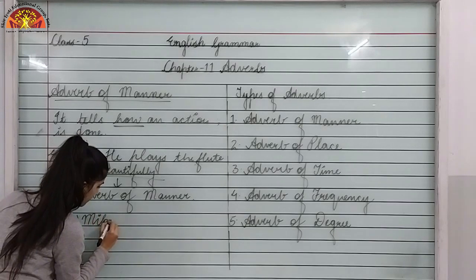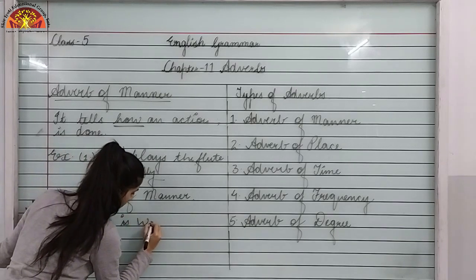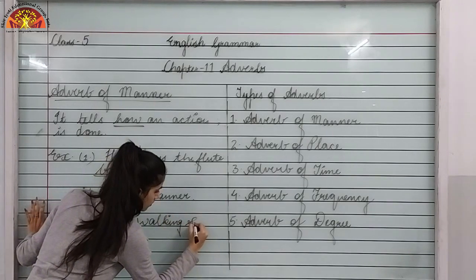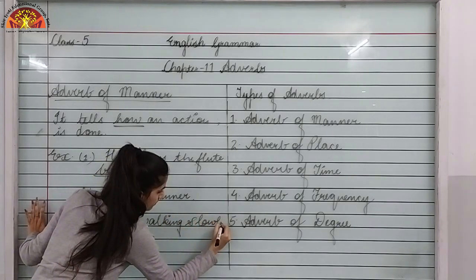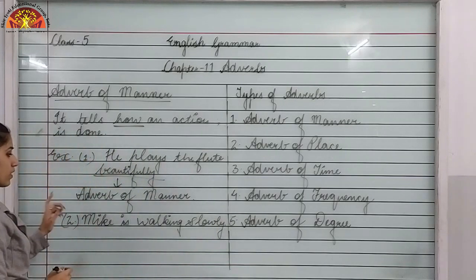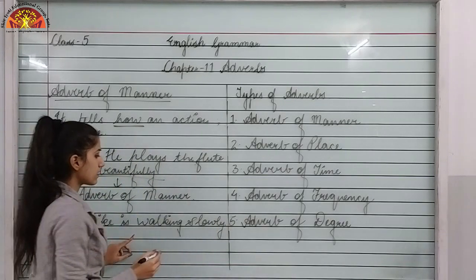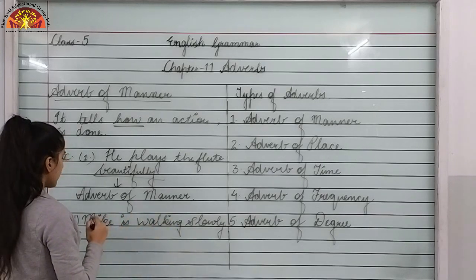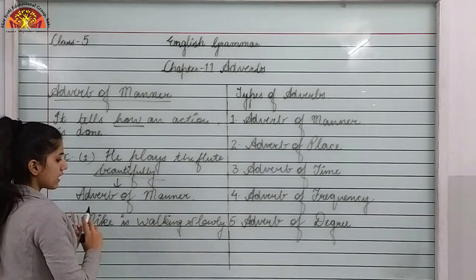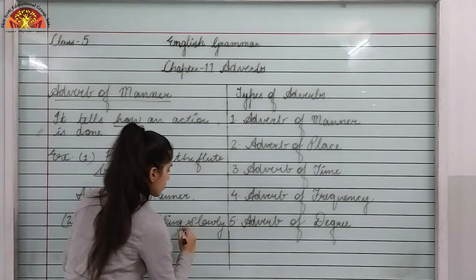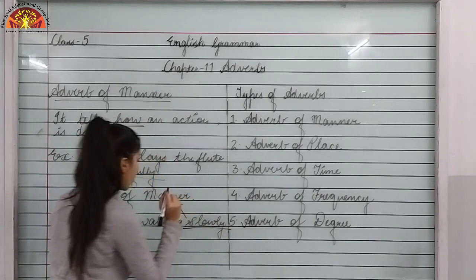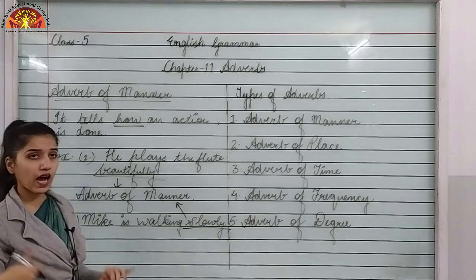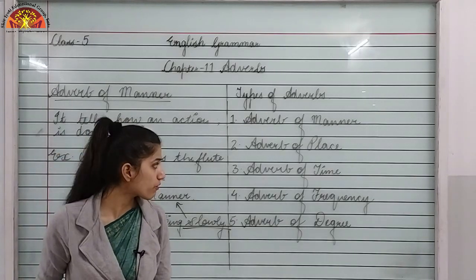Now let's take another example. Mike is walking slowly. So now here also you can see how the action is done, that is how Mike is walking. Mike is walking slowly. So slowly is again an adverb of manner.